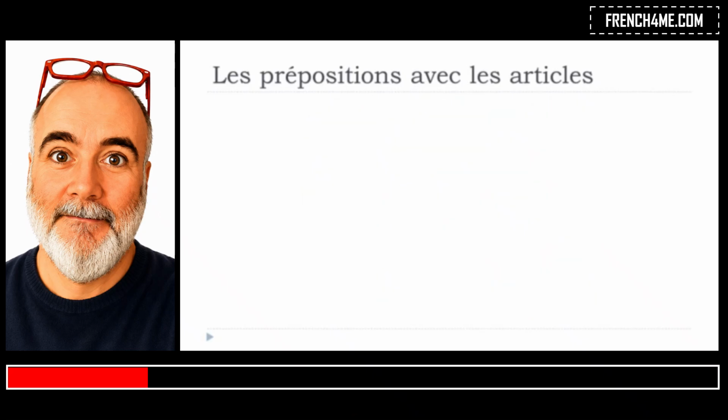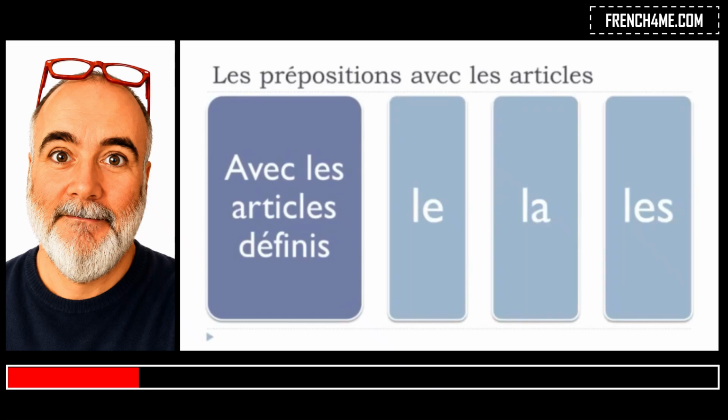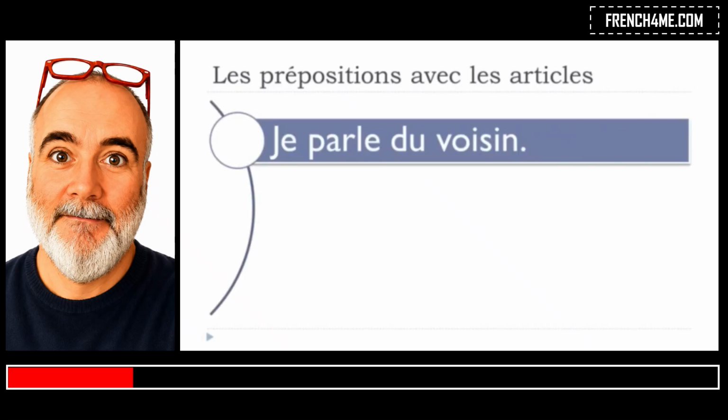All right, so let's see now how it will work if we combine it with les articles définis. So "le", "la", and "les", as we saw previously. Let's see now the examples. The first one, "je parle du voisin". "Voisin", here it's the masculine form of the neighbor. "Le voisin", okay, the neighbor. And what you can see here is the result of the combination of "de" plus "le". It will become "du", okay, for the masculine form. "Je parle du voisin", okay? So I talk about the neighbor.